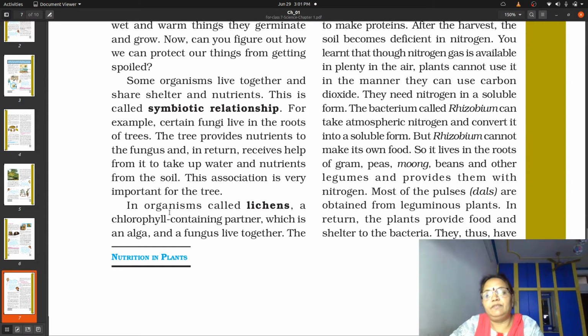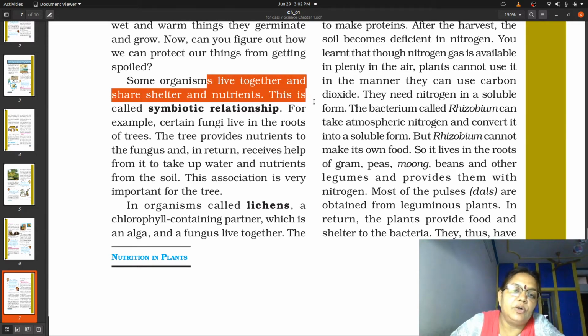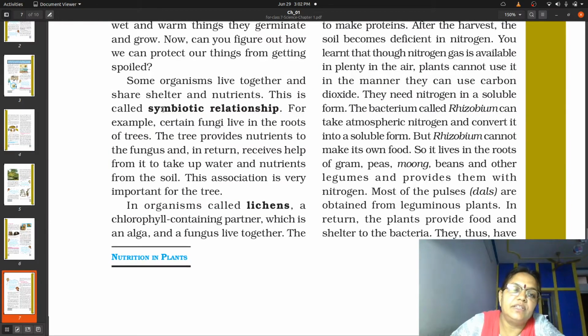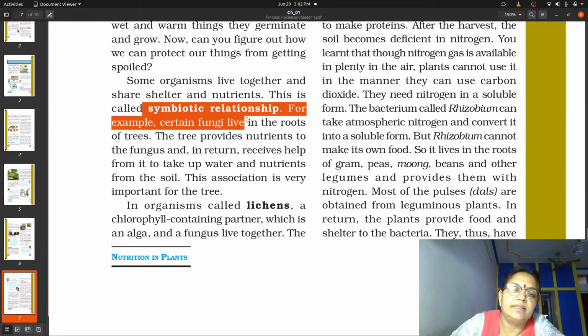If one benefits the other, the other will benefit the first. So the first and second will live in correlation with one another and will be benefiting each other. Nobody will harm the other partner, and such an association, in which the organisms are seen living together, will be known as which relationship? It will be known as symbiotic relationship.